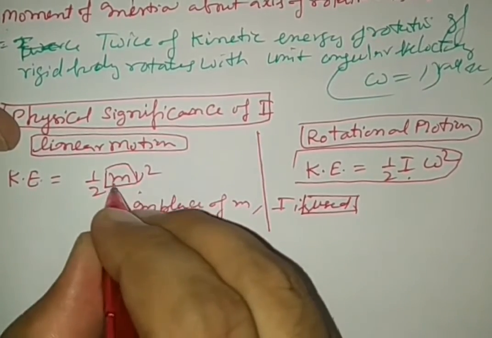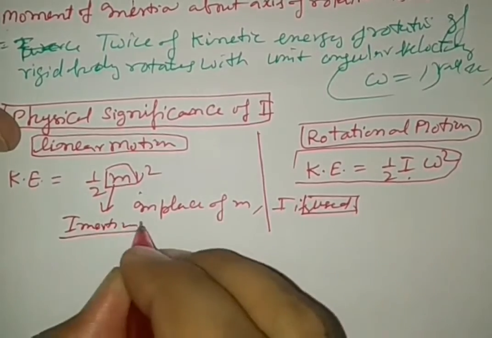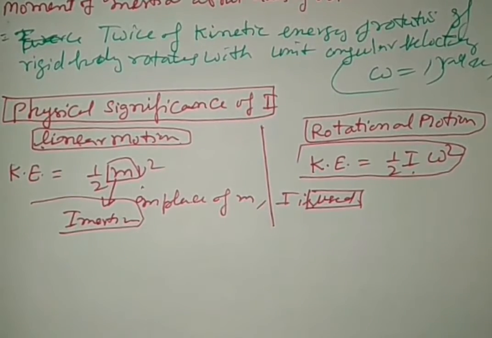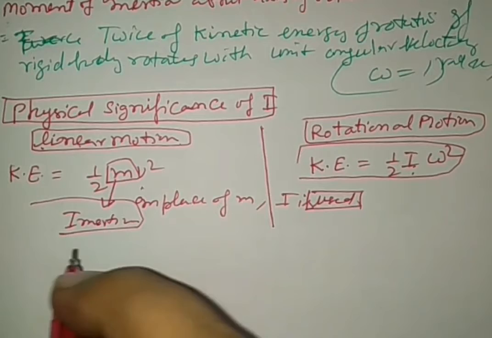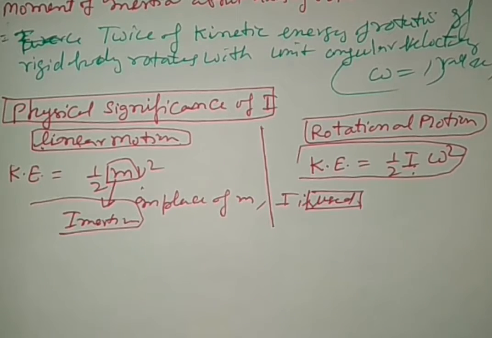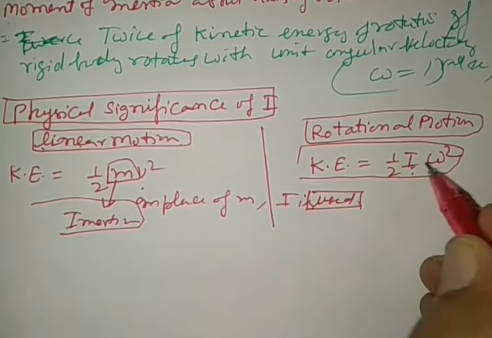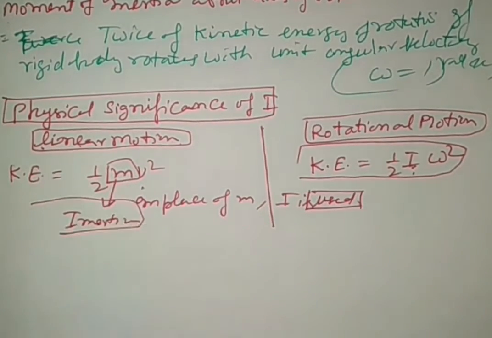This m is inertia in case of translational motion, and in rotational motion it is I. So we may say that moment of inertia plays the same role in rotatory motion as mass plays in linear motion.